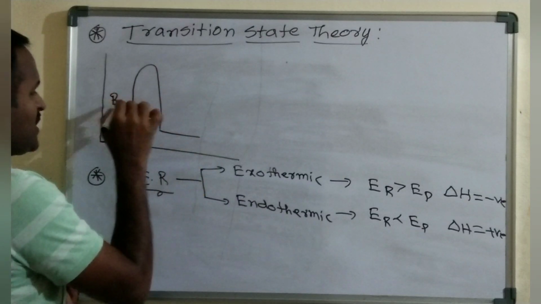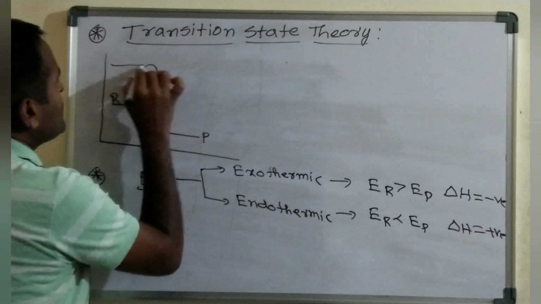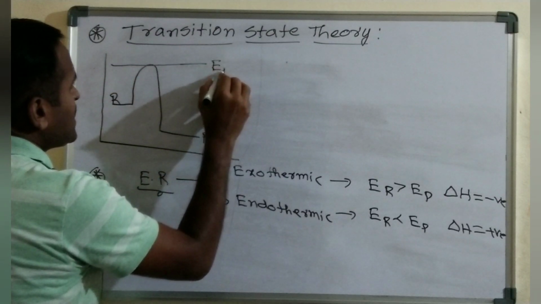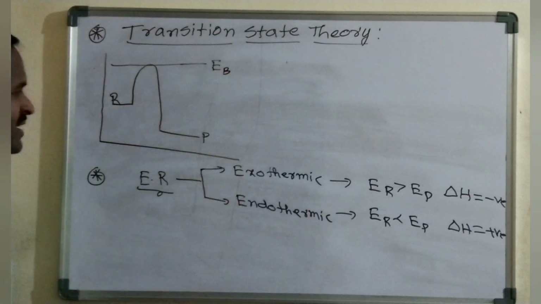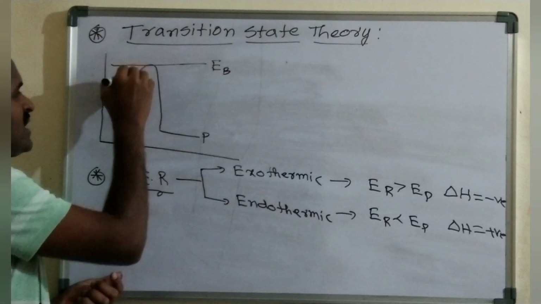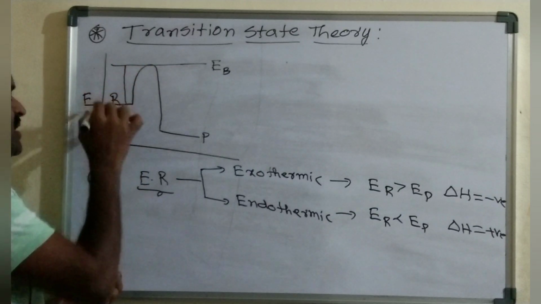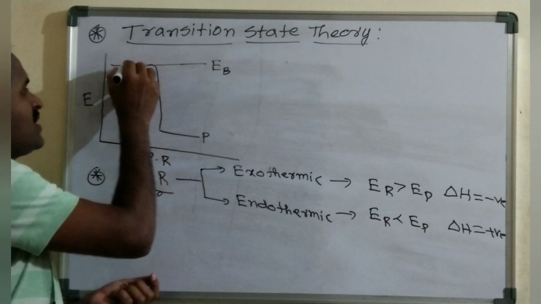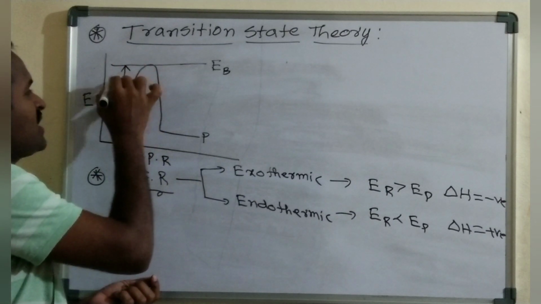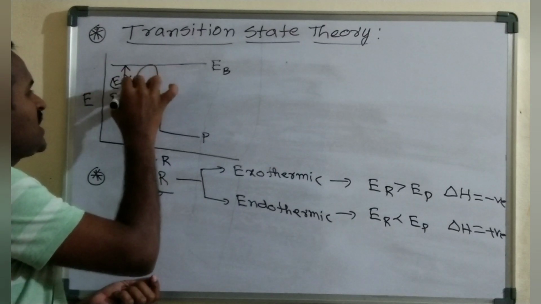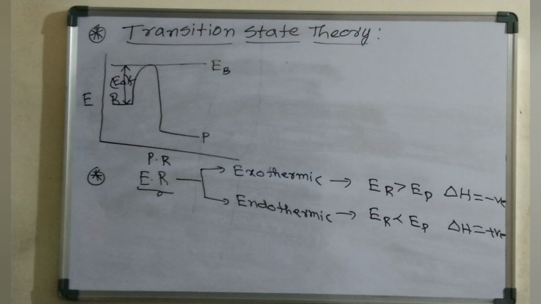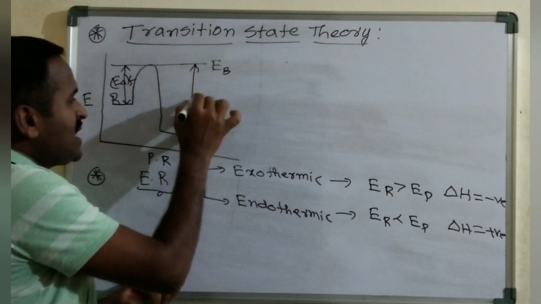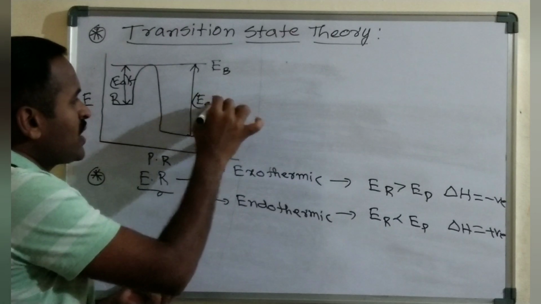Here the reactants are there, and this one is a product, and EB is nothing but the energy barrier. Okay, so here you can take energy on the y-axis and progress of the reaction on the x-axis. This one is called the activation energy for the forward reaction, EA of F, whereas this one is the activation energy for the backward reaction.